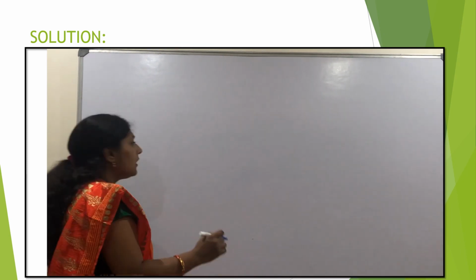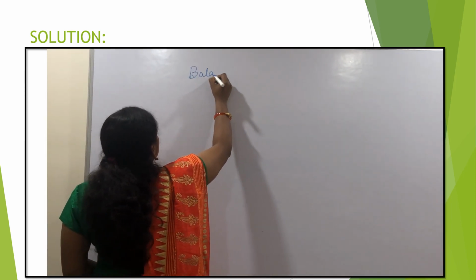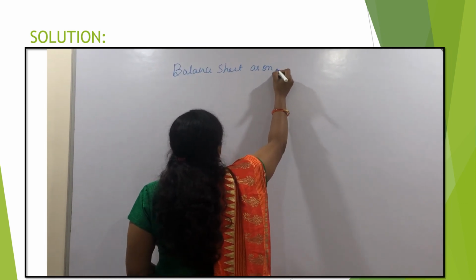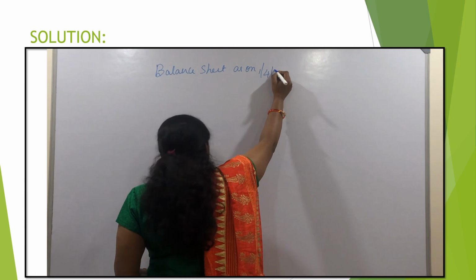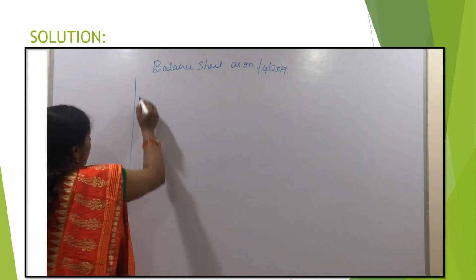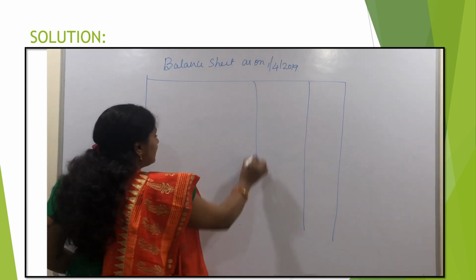Let me explain this problem. In order to find out the opening capital fund, we need to prepare the balance sheet as on 1/4/2019. The balance sheet format is like this. Basically, a balance sheet is a statement.